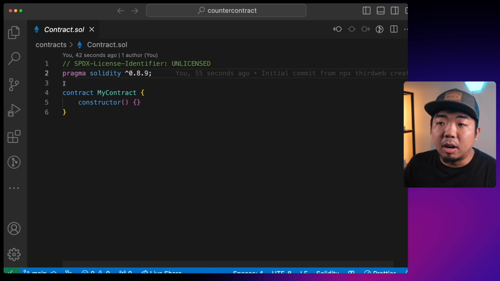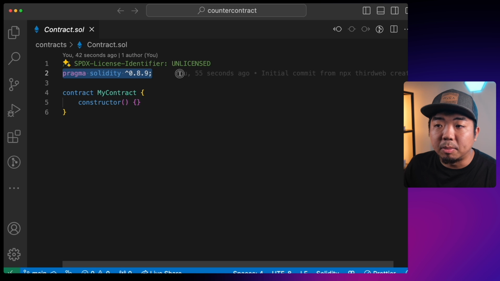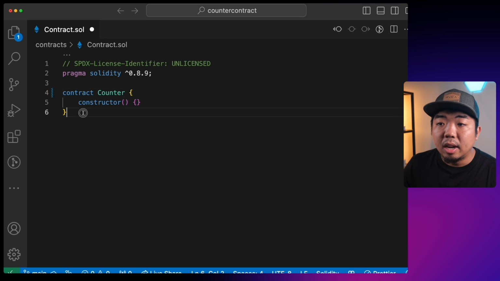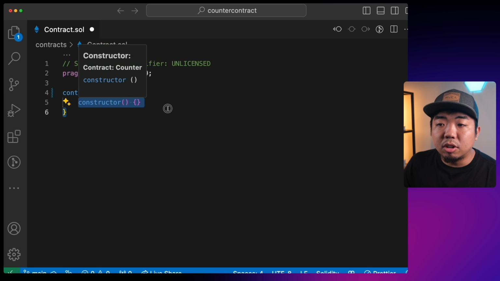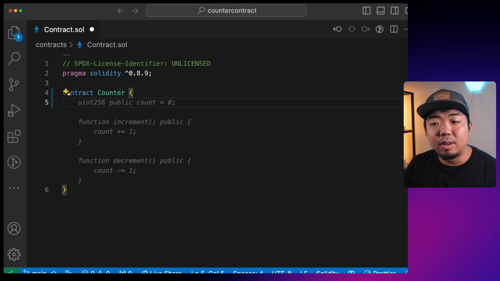We have here pragma Solidity, which shows us the version of Solidity that we're going to be using. And we have our contract here. Now, our contract, we can name this again, we'll name it Counter. And there is a constructor function in here. We're not going to go over that, but we're going to remove the constructor function because we're not going to need one within this smart contract.